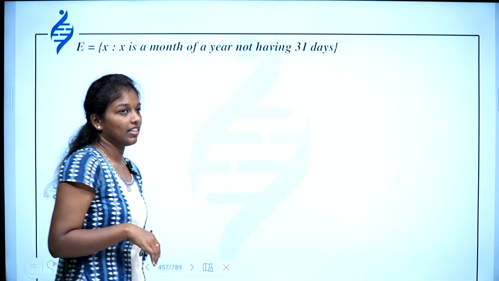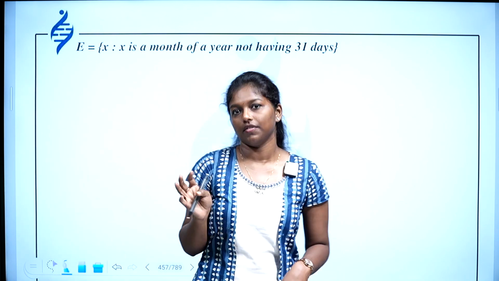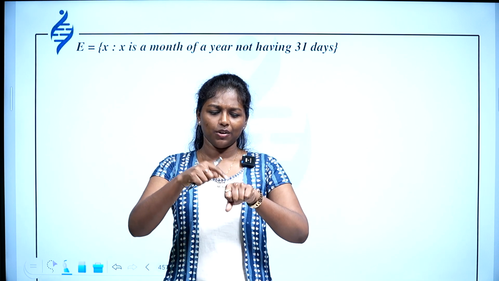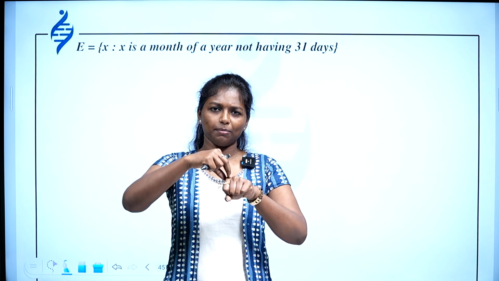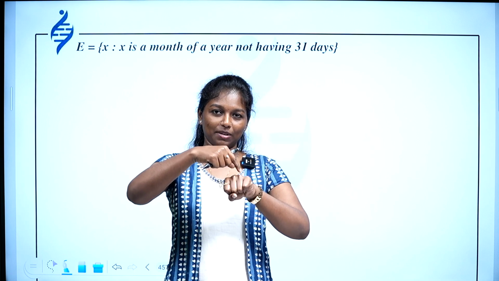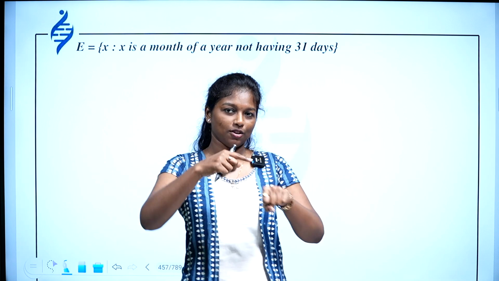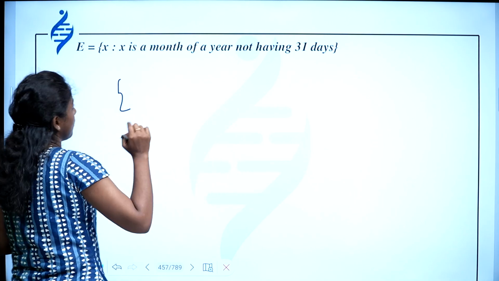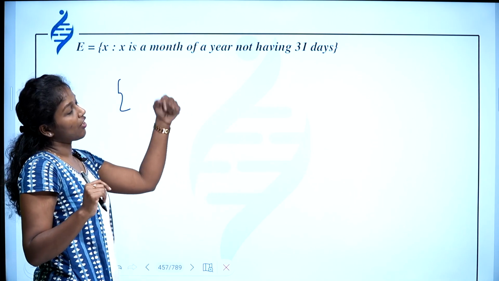Then x such that x is a month of a year not having 31 days. So you have to find all those months which are not having 31 days. I think you know this method. You have to check in which months you have bumps here. See, January, February, March, April, May, June, July, August. So I usually find it this way.